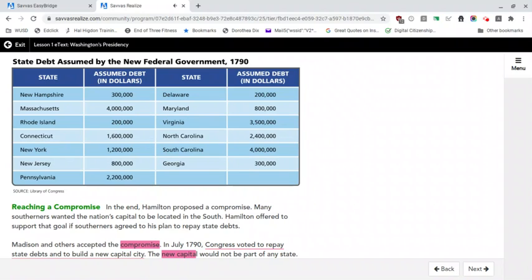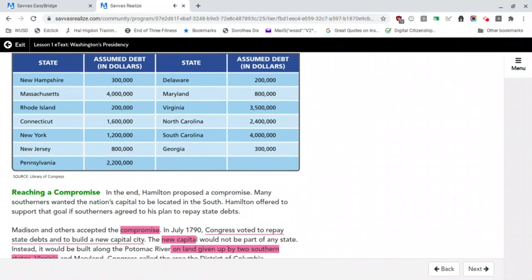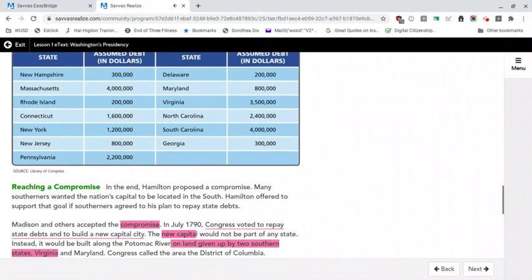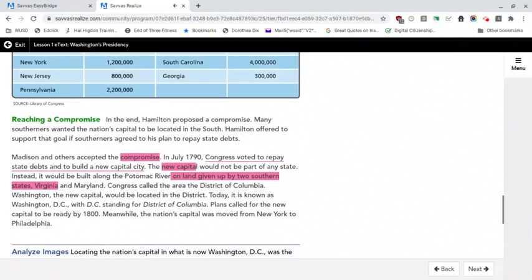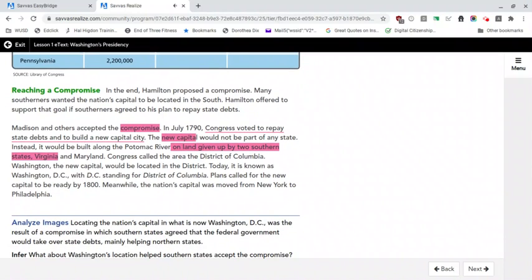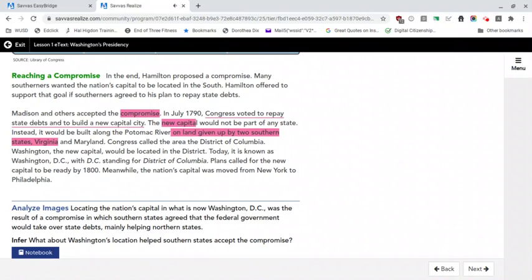In July 1790, Congress voted to repay state debts and to build a new capital city. The new capital would not be part of any state. Instead, it would be built along the Potomac River, on land given up by two Southern states, Virginia and Maryland. Congress called the area the District of Columbia. Washington, the new capital, would be located in the district. Today, it is known as Washington, D.C., with D.C. standing for District of Columbia. Plans called for the new capital to be ready by 1800. Meanwhile, the nation's capital was moved from New York to Philadelphia.